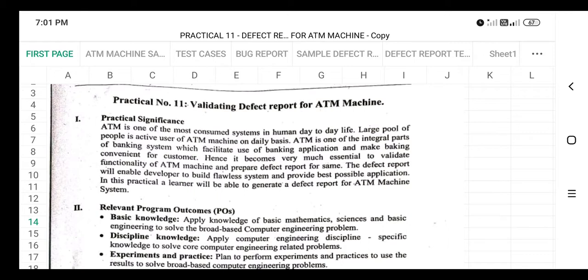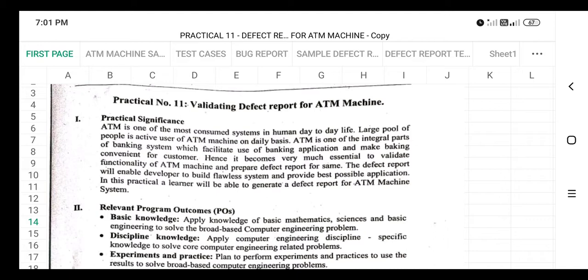The practical significance of this practical is that the ATM is one of the most consumed systems in human day-to-day life. A large pool of people are active users of ATM machines on a daily basis. The ATM is an integral part of the banking system which facilitates the use of banking applications and makes banking convenient for customers. Hence it becomes essential to validate the functionality of the ATM machine and prepare a defect report for the same.